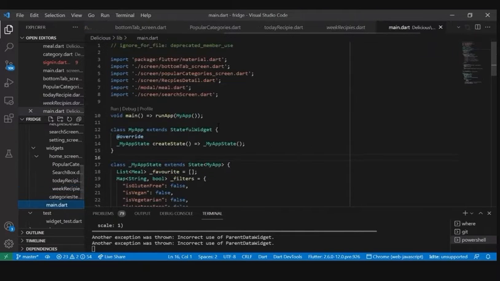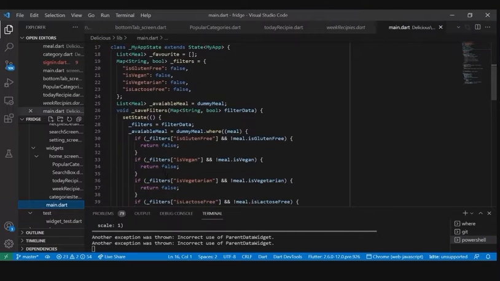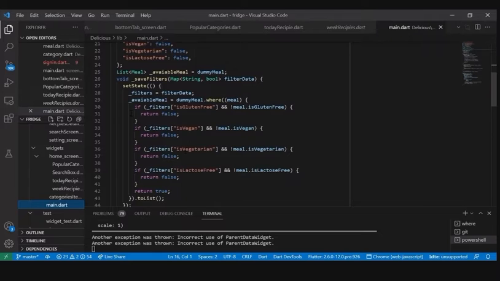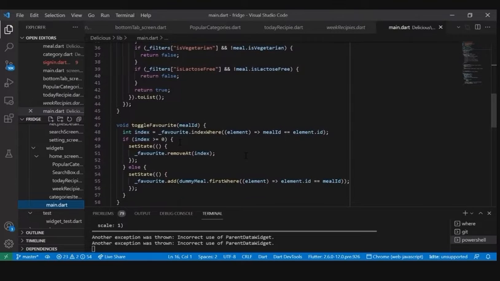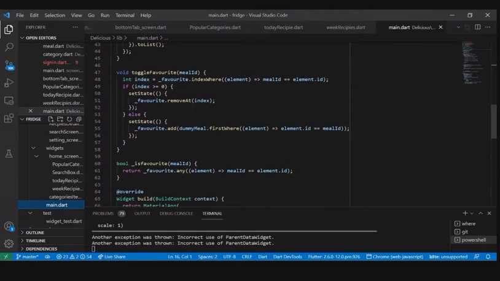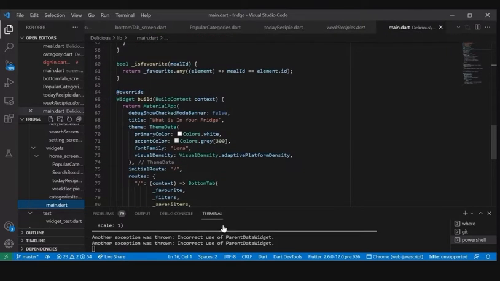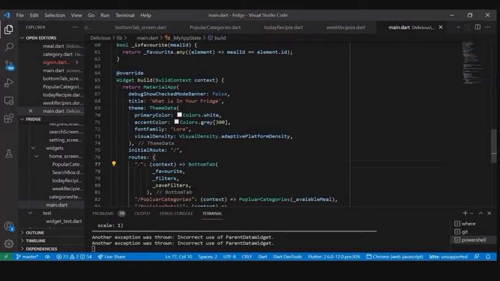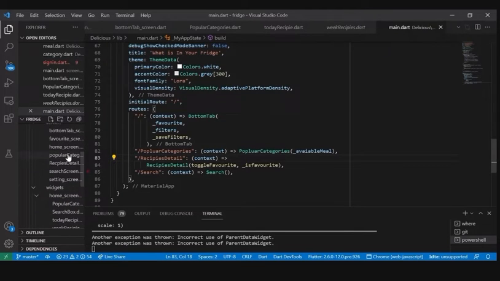Then we have the main screen, like the favorites and available meals. The condition is nothing. Then we have converted to list, then toggle favorite. Then we have state management, set state. And in the main screen, we have this route technique, like the initial route. Then there are the popular category route and recipe detail as such. Okay, I guess we have finished the code.